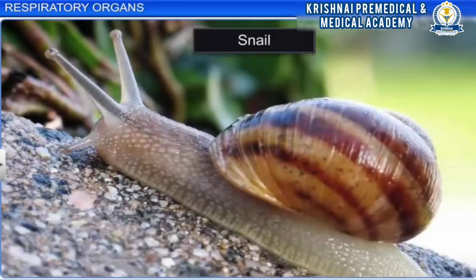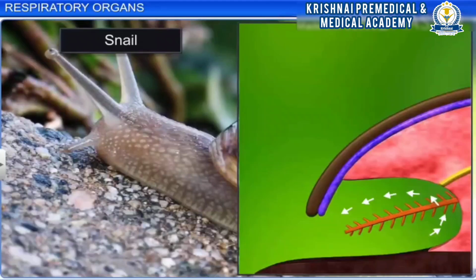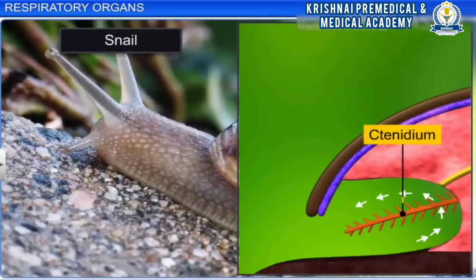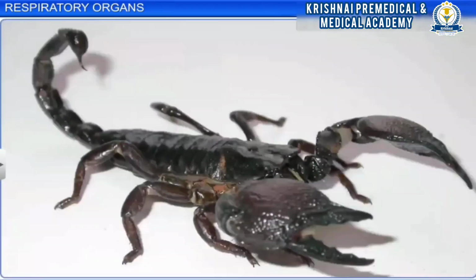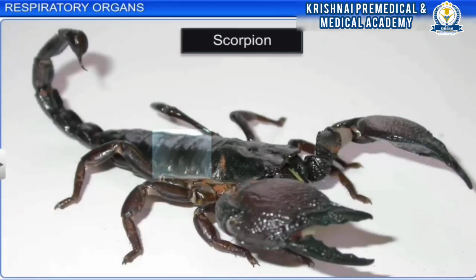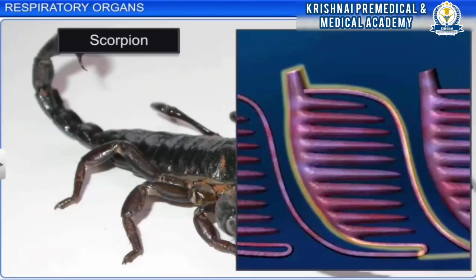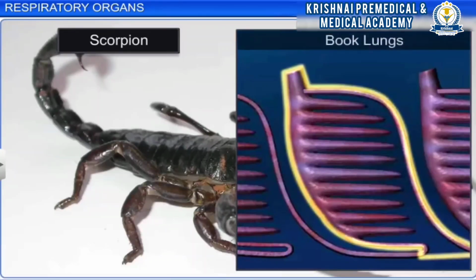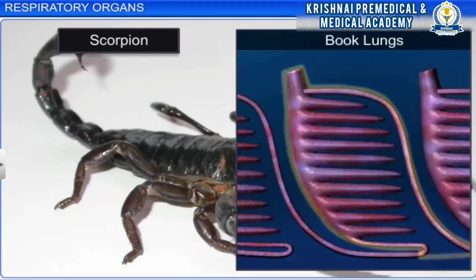Most mollusks use a special vascularized structure called ctenidium for gaseous exchange. Some arthropods such as spiders and scorpions use many thin folds of membrane resembling the pages of a book for respiration. These are called book lungs.